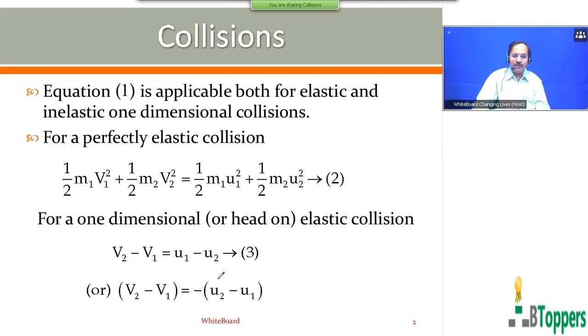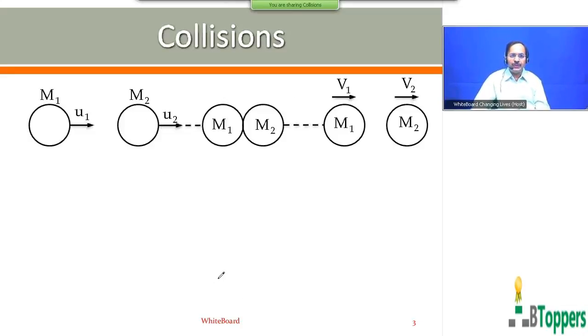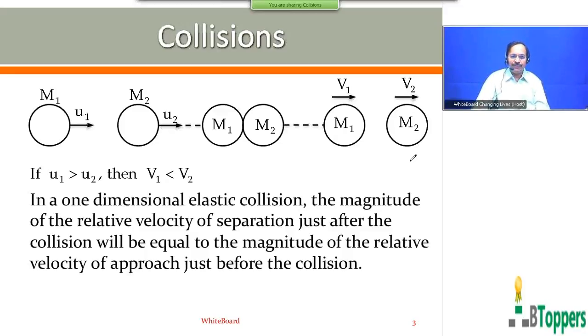Means before one-dimensional elastic collision, if M1 is moving faster than M2 in this figure before collision, then after collision M1 will be moving slower than M2. That means in a one-dimensional elastic collision, after the collision, the faster body gets slowed down and the slower body will be speeded up. That means suppose if M1 is moving faster than M2 before collision, then after collision M1 will be moving slower than M2. I mean in the case of elastic one-dimensional collision. The whole discussion is about elastic one-dimensional collision.